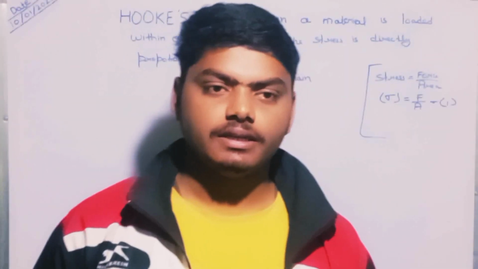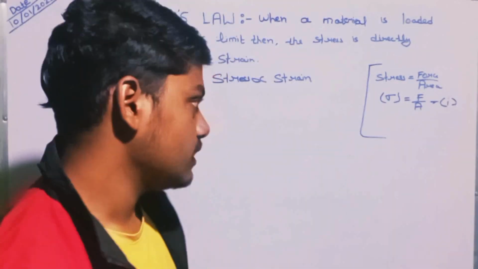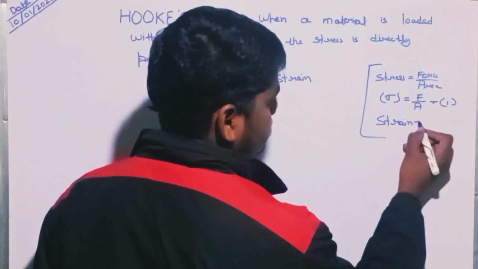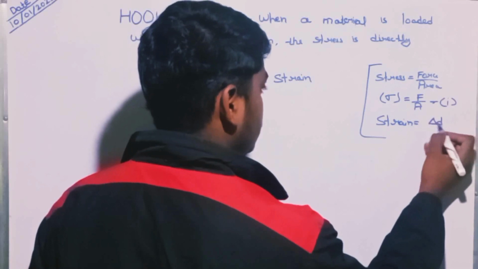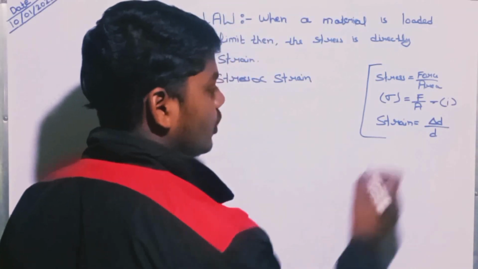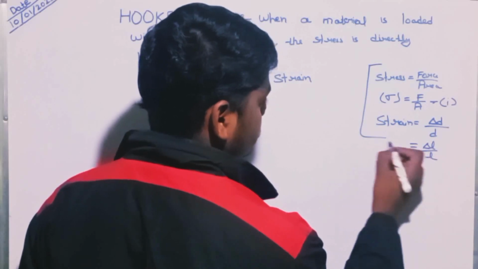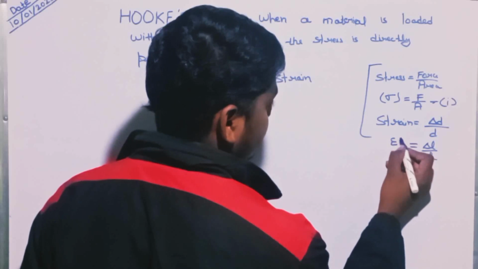And strain. Strain is the change in dimension upon original dimension. Understood? The strain is equal to change in dimension upon original dimension, or change in length upon original length. It is denoted with the symbol epsilon.